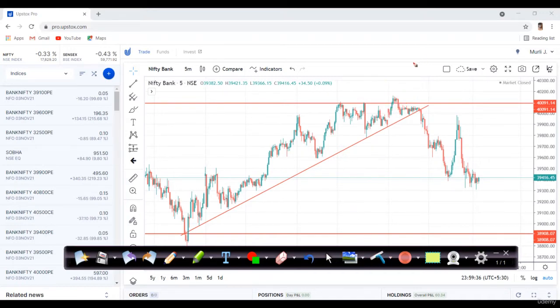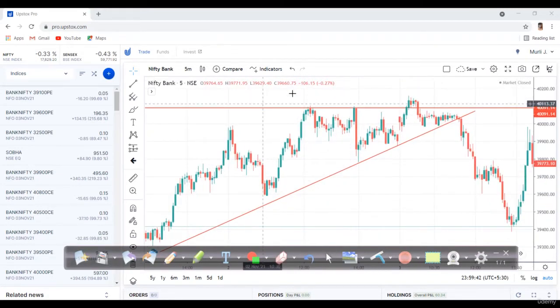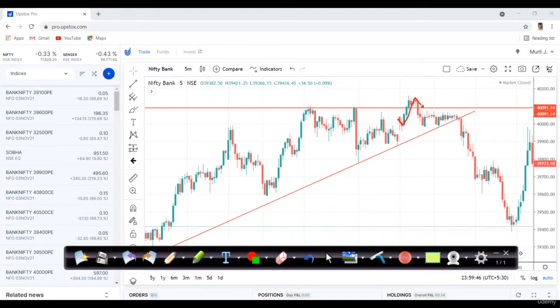Let me zoom in properly, just a minute. If you observe here, you will see that the market broke upside, that's not an issue, but it failed at the retest and was not able to move upside. So what was my entry point? The market broke upside and came down, so this one is my entry point. If the market took support here and moved back again, then I would make an entry here. But in this case, did that happen? No, but it broke the resistance, right?